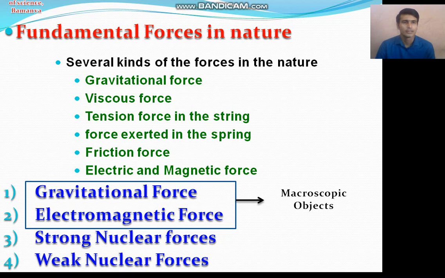The other two, strong nuclear force and weak nuclear force, are related to the microscopic world. As the name suggests, these two nuclear forces appear on the particles of the nucleus.